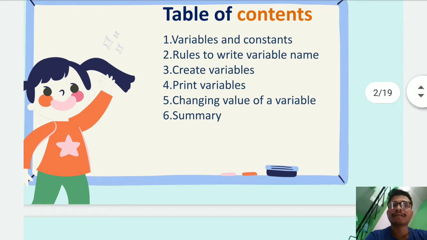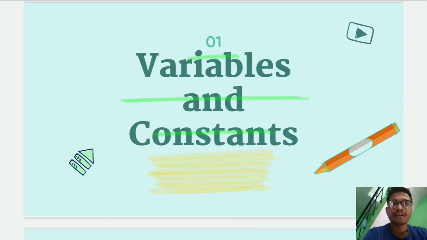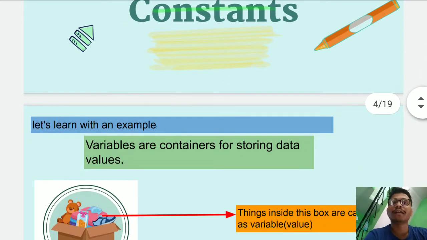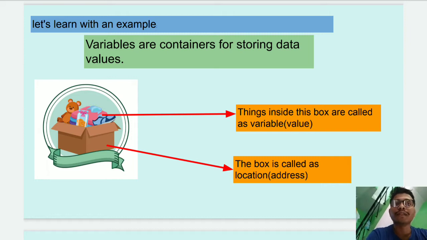Now let us start. Firstly, we are discussing variable and constant. What are variables and what are constants? Let us learn with an example. Variables, what are variables? Variables are containers for storing data values. It means that a variable is something which can store any data, any value. That means a variable is a container for storing data and values.